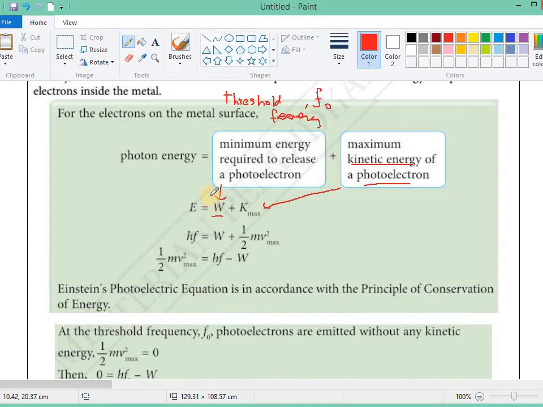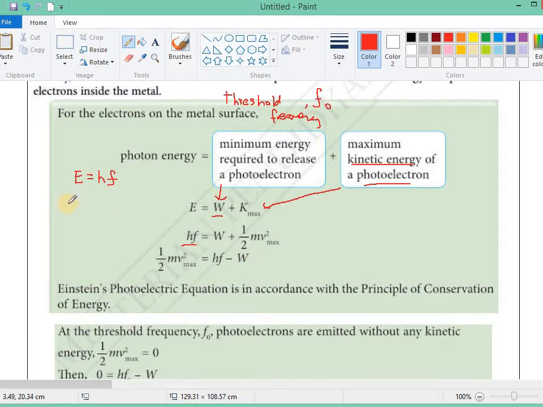So for the photon energy, E equals Planck constant times the frequency of the photon. So we can substitute E, the photon energy, with hf, Planck constant times the frequency of the photon, which equals W plus half mv squared. Half mv squared is the equation for kinetic energy.